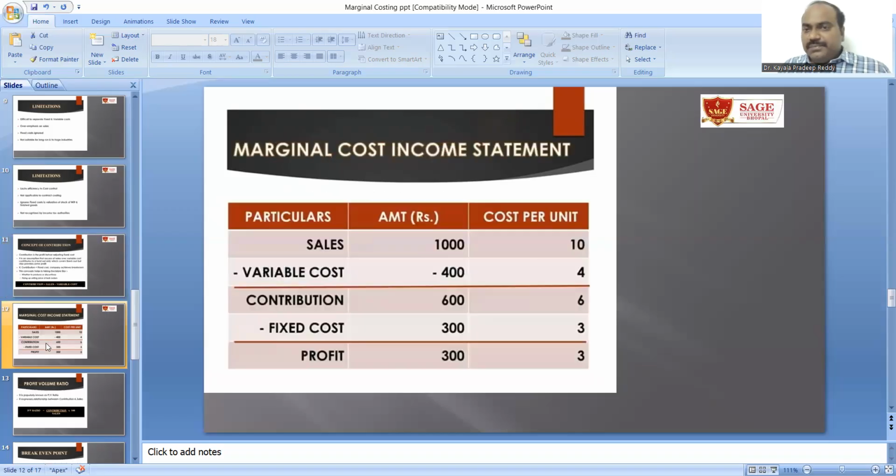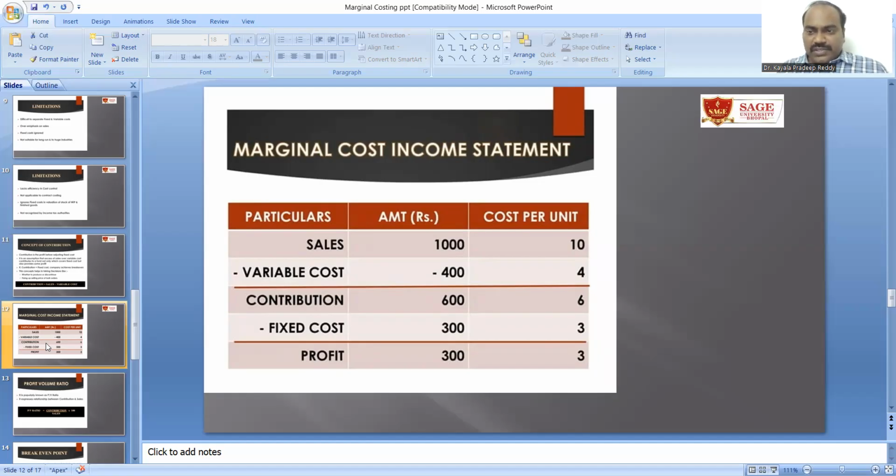To give a simple example, you can see here we have sales of 1000, cost per unit is 10 rupees, and we have a variable cost of 400 and the cost per unit is rupees 4. So the contribution will be 600 and the contribution per unit is 6 rupees. After deducting the fixed cost, we will derive profit.